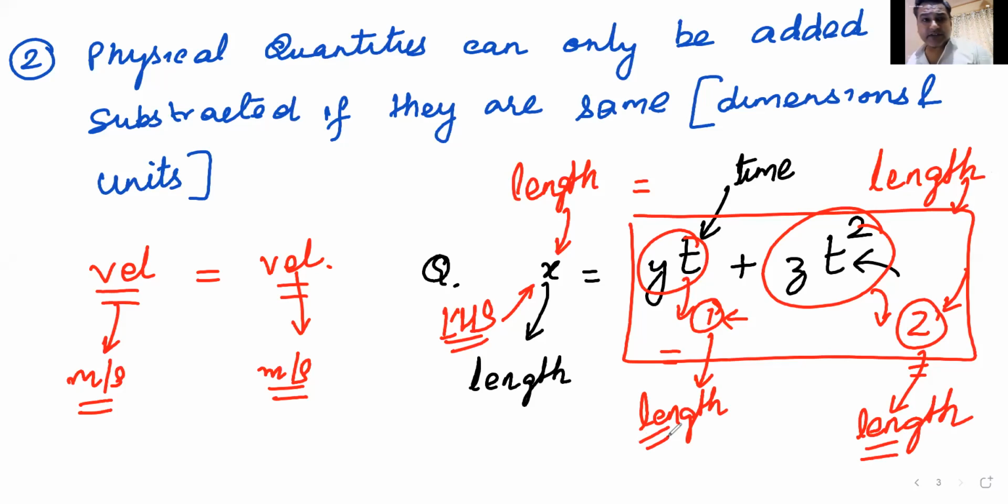Samruja, what are you saying? Meter per second? I was only talking about the dimension of y into t. Probably you gave me the dimensions of y. That is correct, it's meter per second. We'll come to that question. You have taken me forward in time. Very good. So do you understand this concept that quantity number 1, which is y into t, must be length. Quantity number 2, z into t square, must be length, because on the left hand side, we have length. Is it clear to everyone?